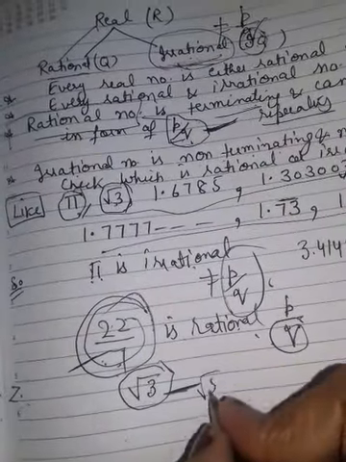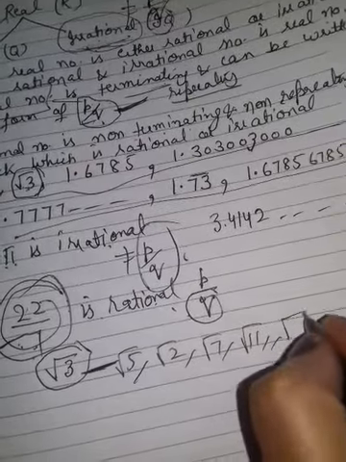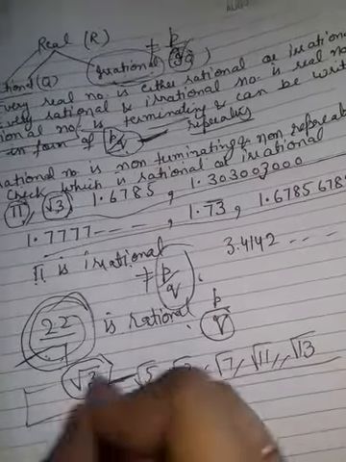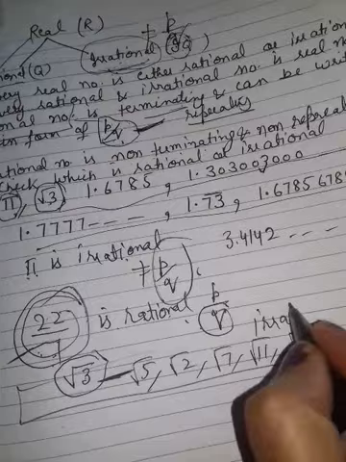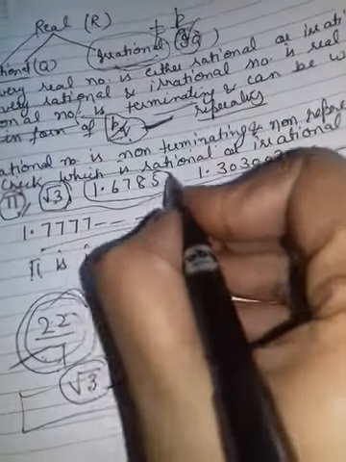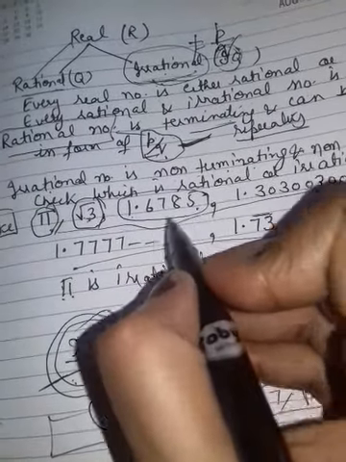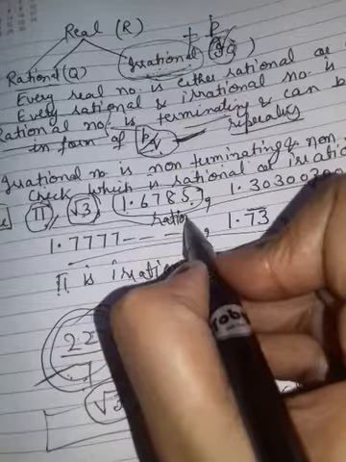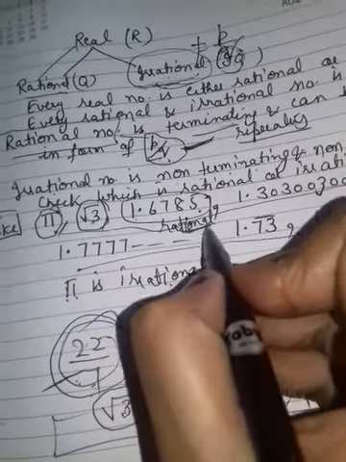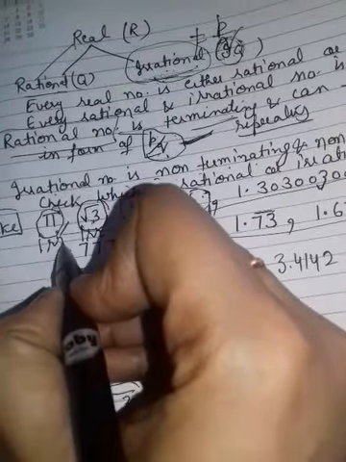Root 3, root 5, root 2, root 7, root 11, all these numbers are included in irrational. Next is 1.6785. This number is terminating, so it is rational.